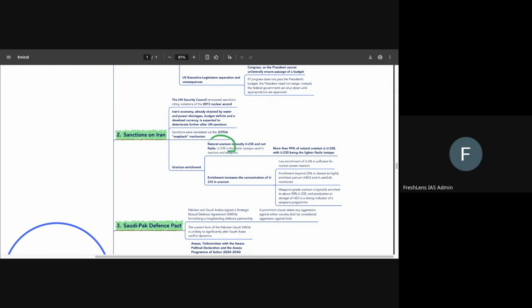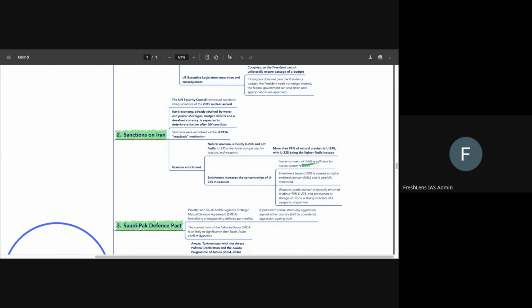And U-235 is the fissile isotope. So that is used in nuclear power plants for the chain reactions, for the creation of weapons also. It is the U-235 only that can be used. Okay? More than 99% of natural uranium is U-238, and U-235 is the lighter fissile isotope. Enrichment process increases the concentration of U-235 in uranium. Okay? So basically, our goal with uranium enrichment is to increase the concentration of U-235 in the overall uranium.